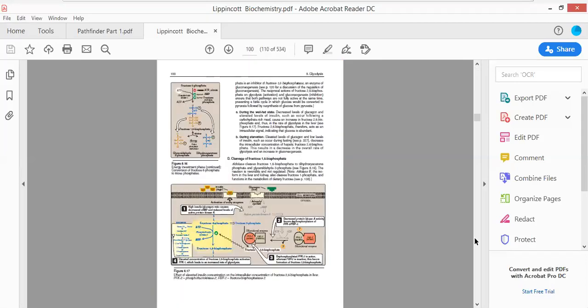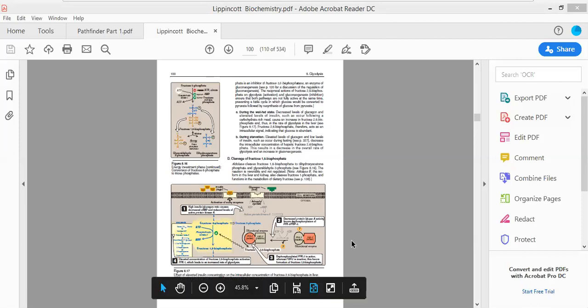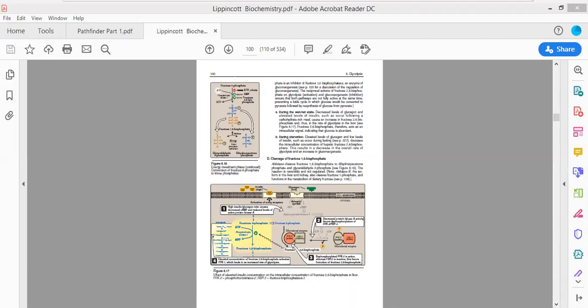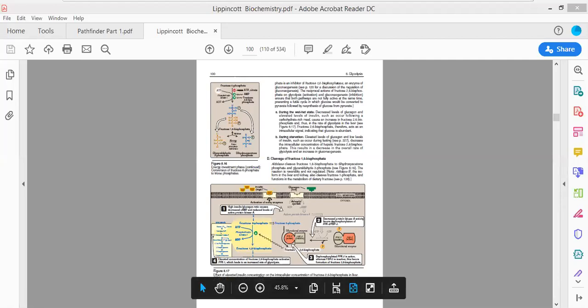So conjugated proteins are only holoproteins? Yes, a holoprotein consists of an apoprotein and a non-protein part. So basically conjugated proteins are holoproteins in nature. When the conjugated protein is present in its complete form, only then is it called a holoprotein. Otherwise you cannot call it a holoprotein. So that's very important.